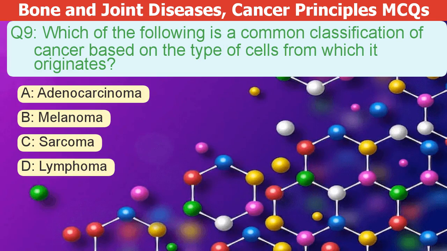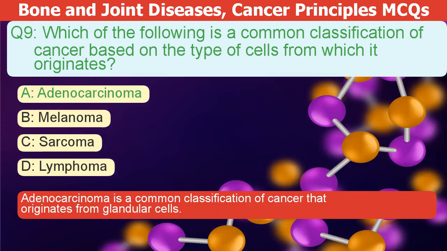Which of the following is a common classification of cancer based on the type of cells from which it originates? A. Adenocarcinoma. B. Melanoma. C. Sarcoma. D. Lymphoma. The correct answer is A. Adenocarcinoma is a common type of cancer that starts in glandular cells.